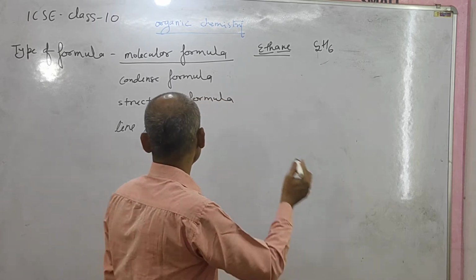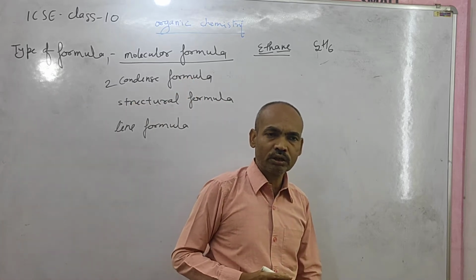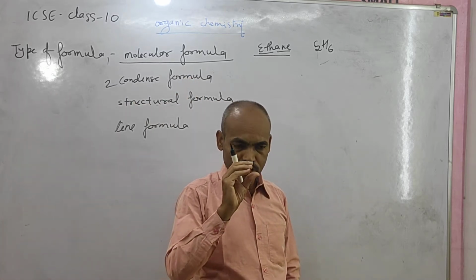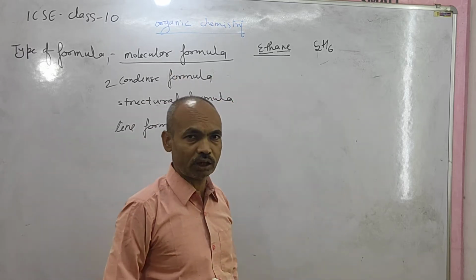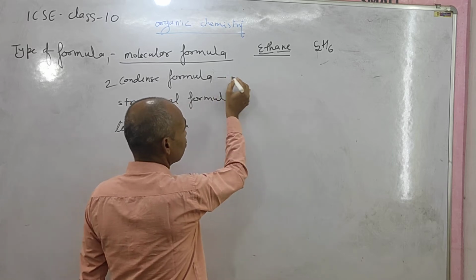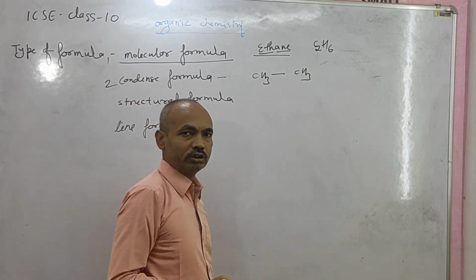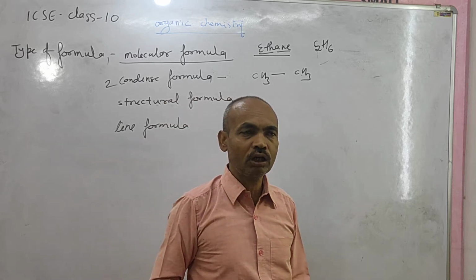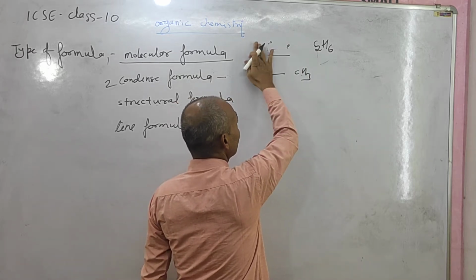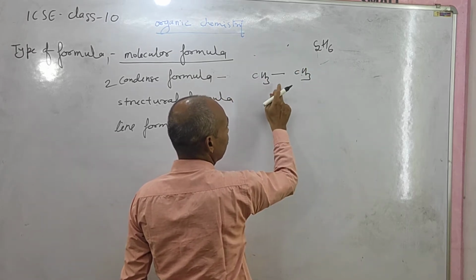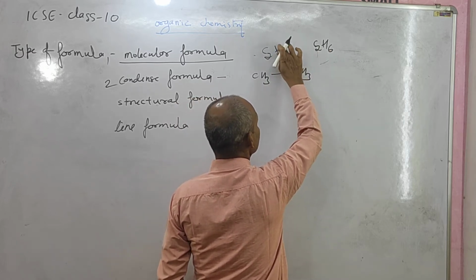So the second type is the condensed formula. The condensed formula gives some more detail than the molecular formula. Example, CH3CH3 is the condensed formula of ethane. This is the molecular formula of ethane and this is the condensed formula of ethane.